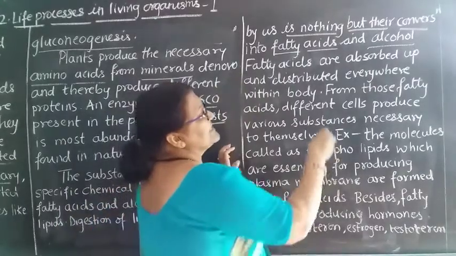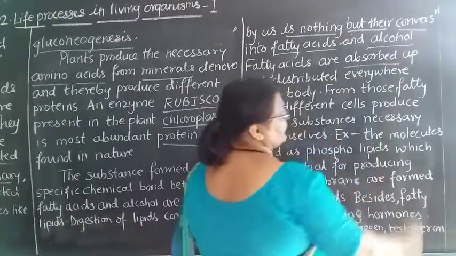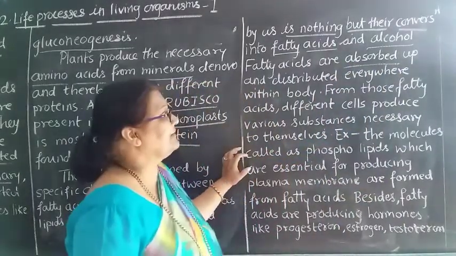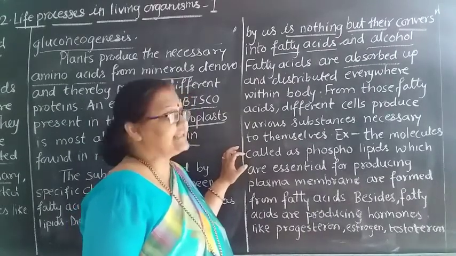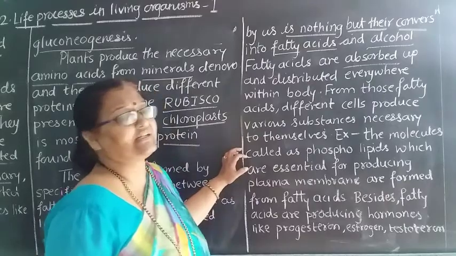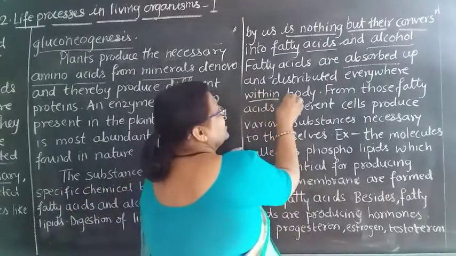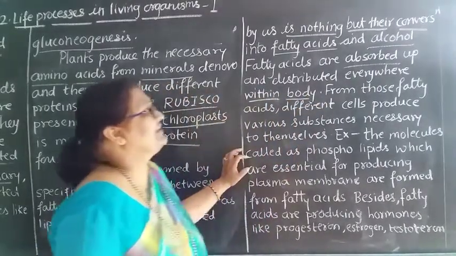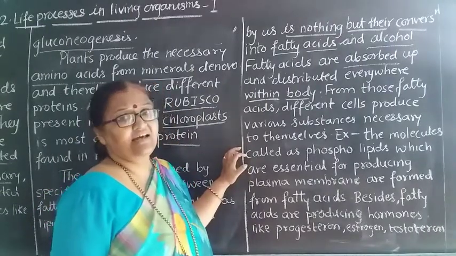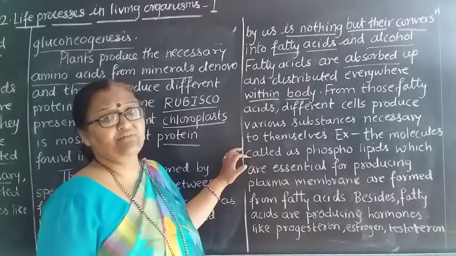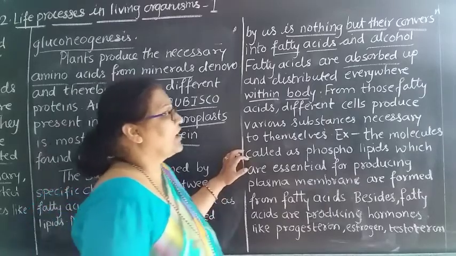Fatty acids are absorbed and distributed everywhere within the body. After the absorption of the fatty acids, they are distributed everywhere within the body.